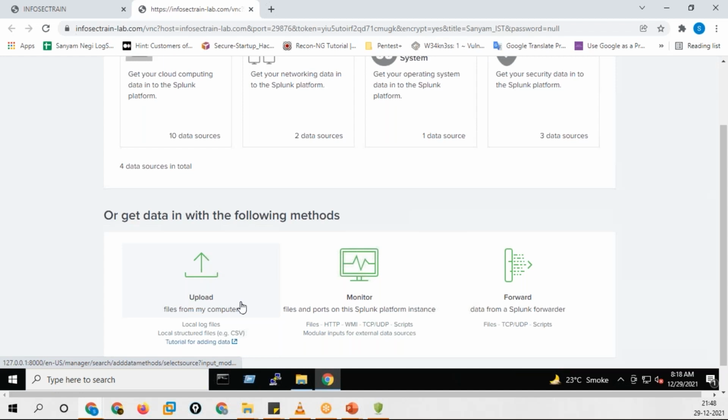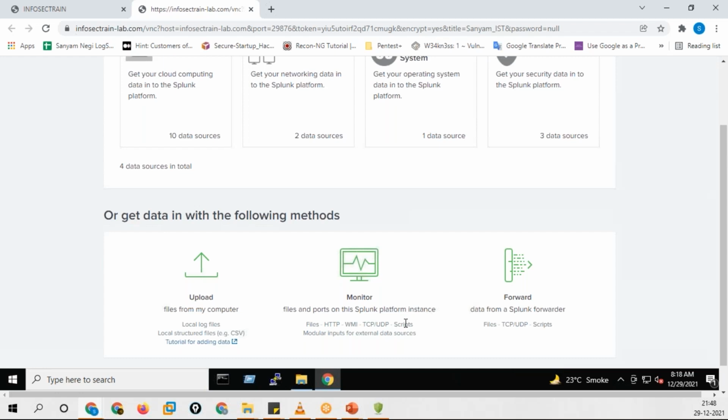Then we have a monitor part where we do the real-time analysis. It will be scanning your files, and you can analyze your files and ports on this Splunk platform instance, like HTTP port, TCP, UDP, all the scripts and all that can be done in your monitor part. Whereas forward data is from a Splunk forwarder, as I mentioned. If you have a data source, we put a forwarder over there, and from that forwarder, the agent will be throwing those logs into my SIEM tool. So that happens in your real-time monitoring.